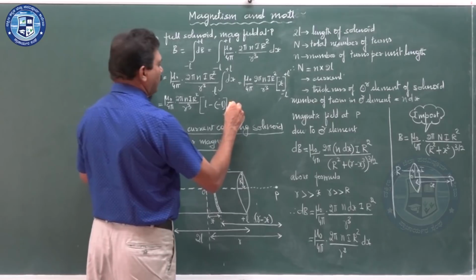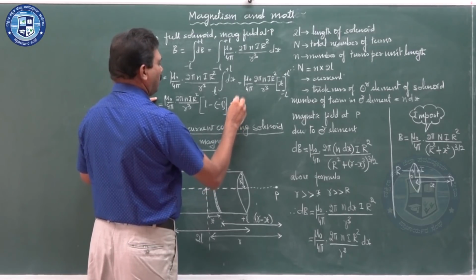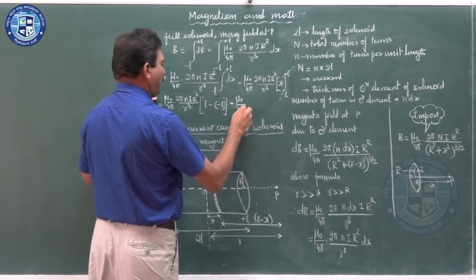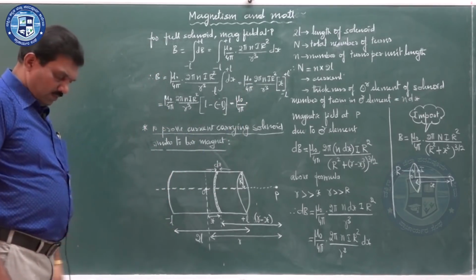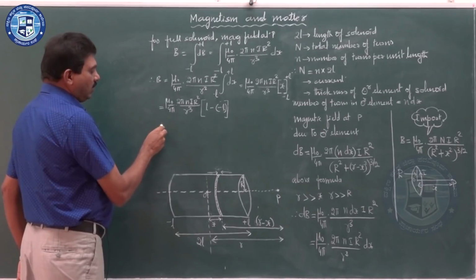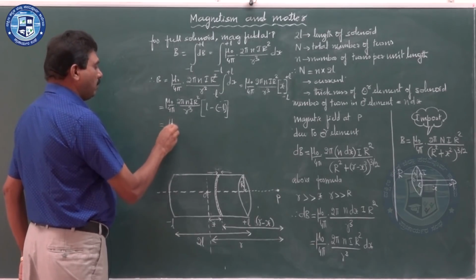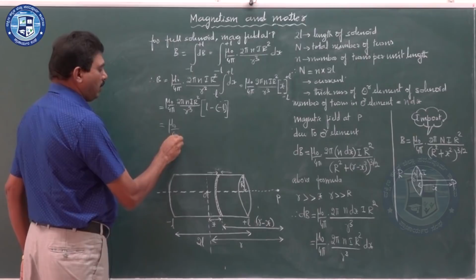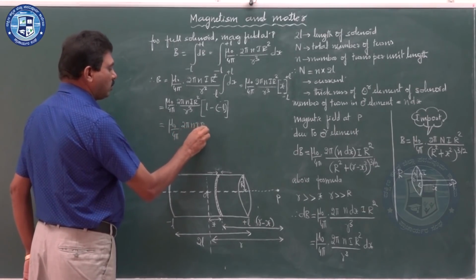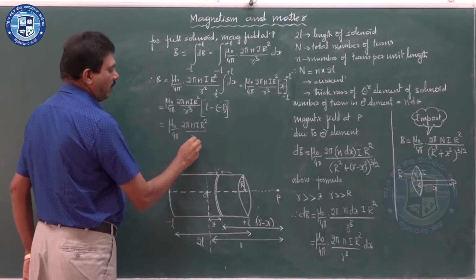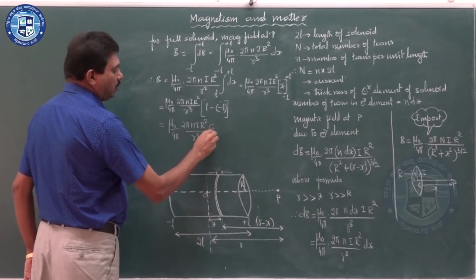This is equal to mu naught by 4 pi into 2 pi n I r square divided by r cube into 2L.